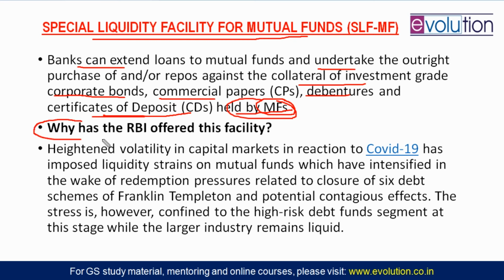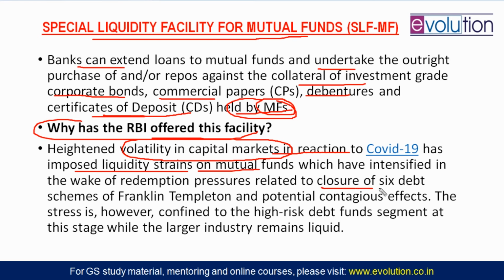So why this facility by RBI? It all started with the IL&FS crisis. When the IL&FS crisis happened, many mutual funds had investments in the IL&FS infrastructure company, but their money got stuck. And after that, this COVID-19 situation has created heightened volatility in the corporate market. Volatility means no one knows, uncertainty. And that creates a liquidity crunch on mutual funds.